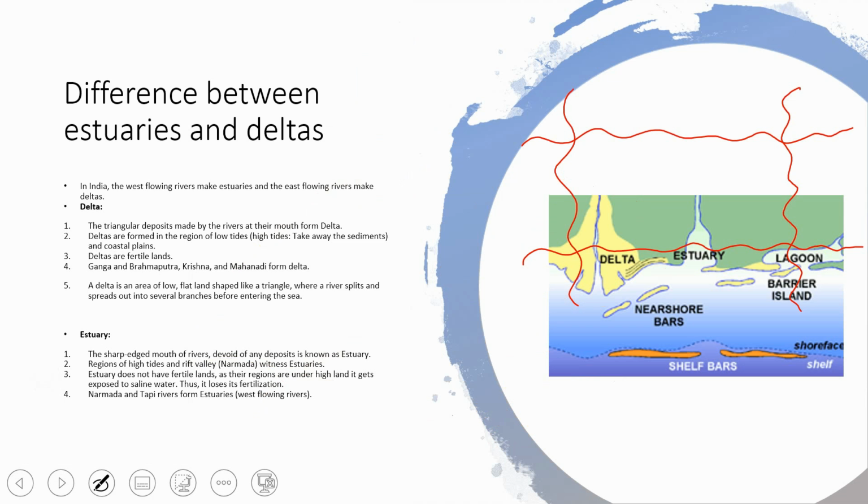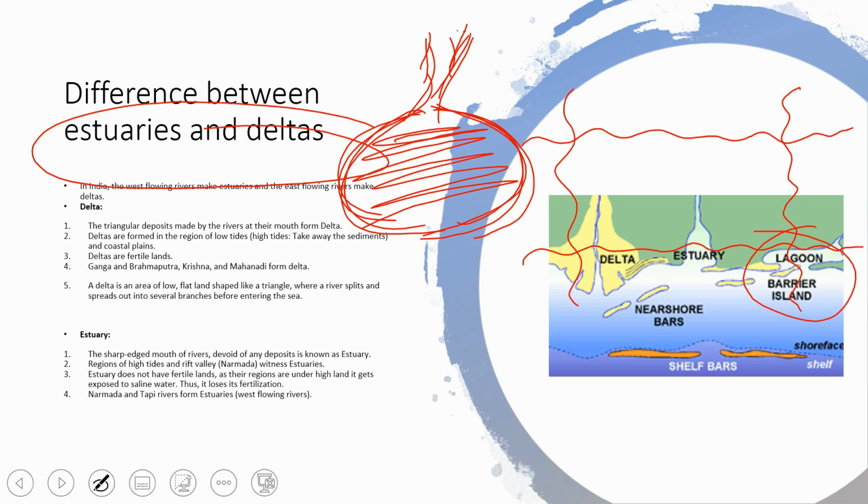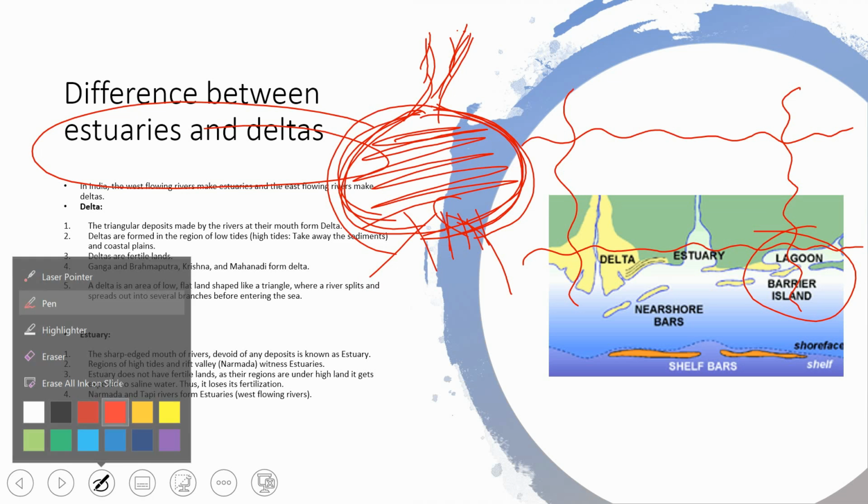In this topic I talk about estuaries only, but in the diagram a lagoon is also given. A lagoon is where, when a river flows into the sea, one area gets covered by some small area of land, stones or mountains, and the water gets accumulated here. So it gets disconnected from the sea. Just a small input is there, with water coming in from the sea. A small connection is there, so that will be called a lagoon.